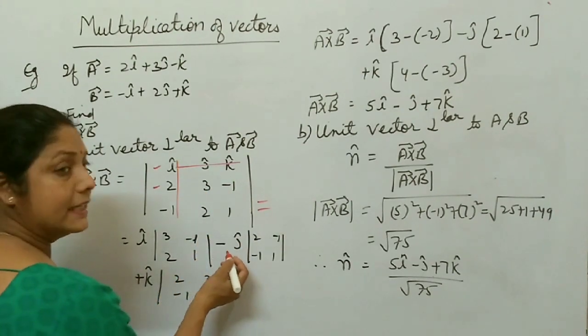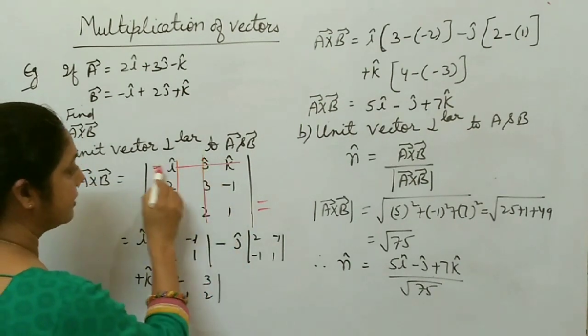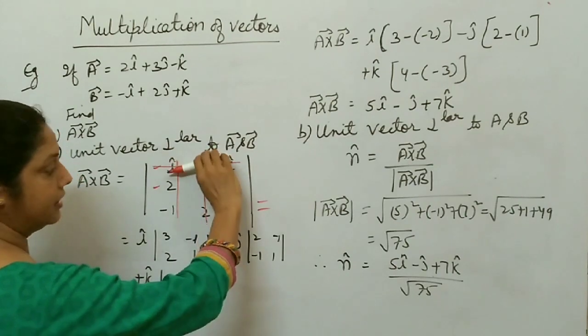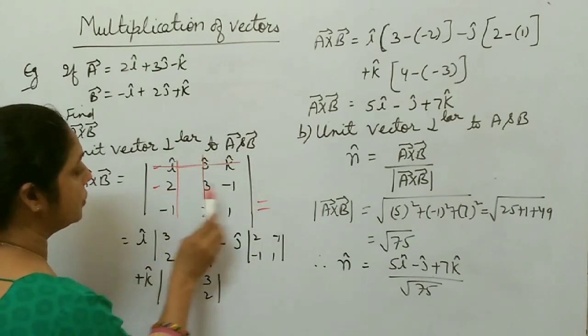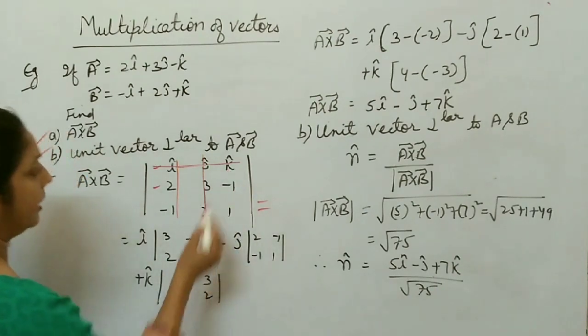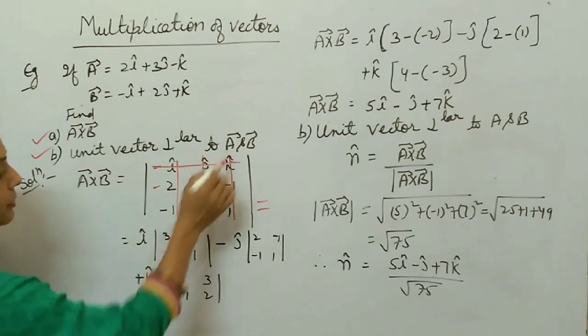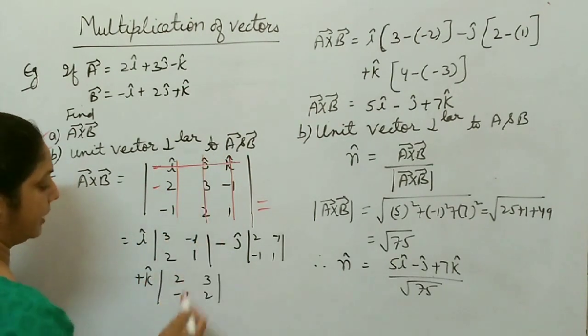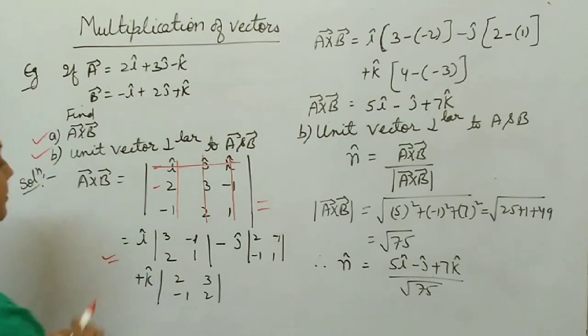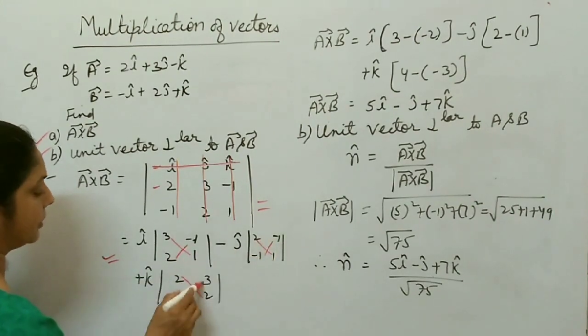Then minus j. To calculate j, you leave the j column and this row. This 2, minus 1 and 1 is left. Then k. To write the k component, you cancel this row and this column both, so only 2, 3, minus 1 and 2 is left. You write in this form. Then you cross multiply these things, right? It's very simple. Cross multiply.